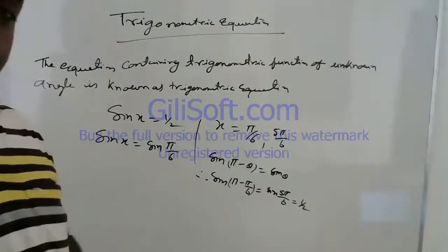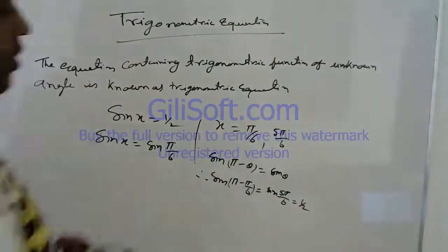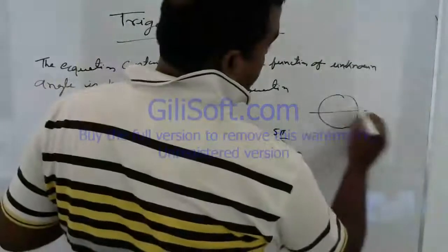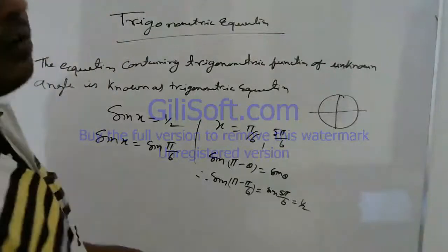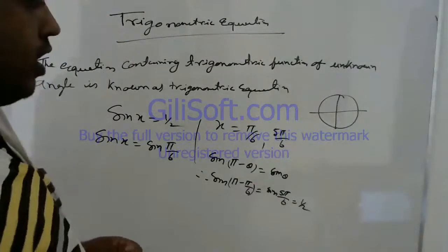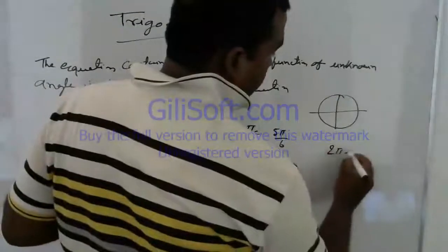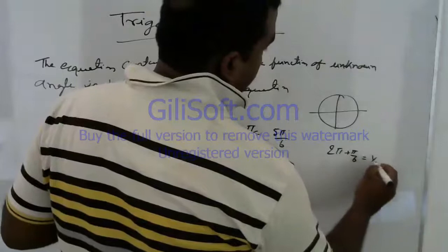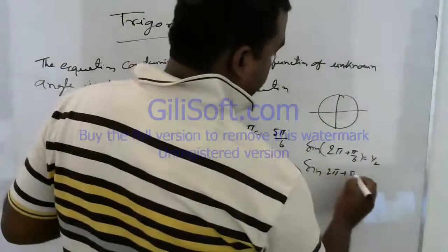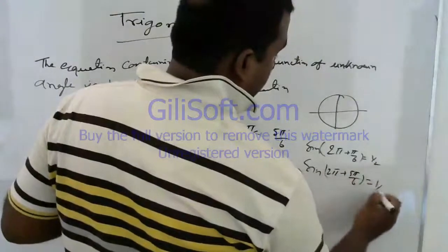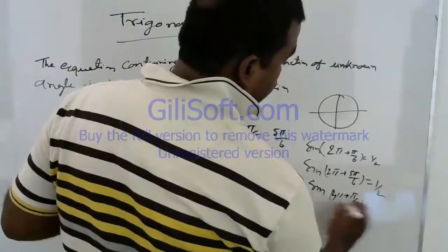But you also know that all the trigonometric values are periodic, meaning after a certain interval, or after 2 pi, the value will repeat. So sine of 2 pi plus pi by 6 is also 1 by 2, sine of 2 pi plus 5 pi by 6 is also 1 by 2, sine of 4 pi plus pi by 6 is also 1 by 2.